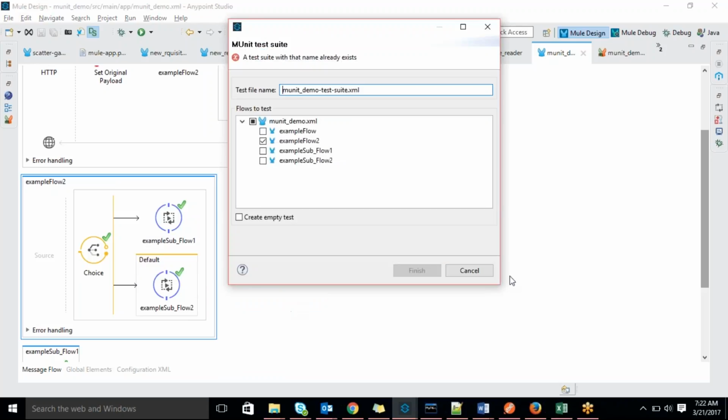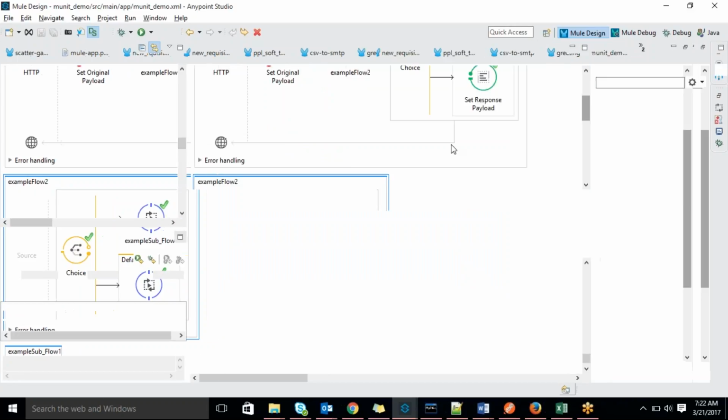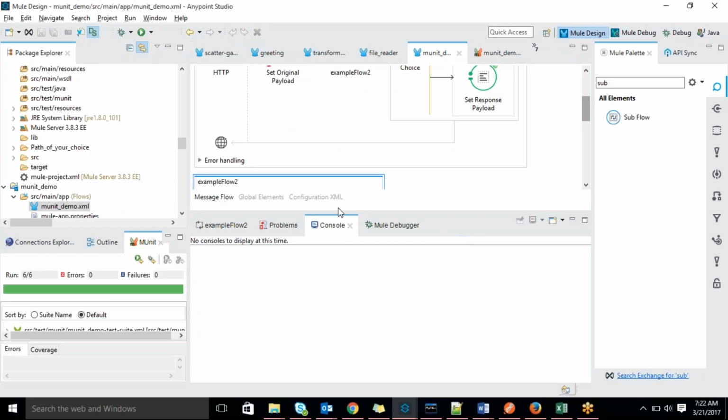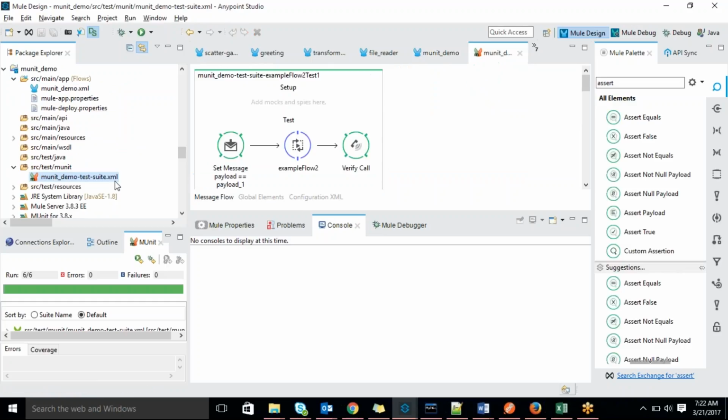When you create a new suite, it will ask for the name, or else it will give some default name based on your flow. Once we create the test suite, it will come under src/test/munit, with the MUnit symbol. So then it will come like this. You are clear?